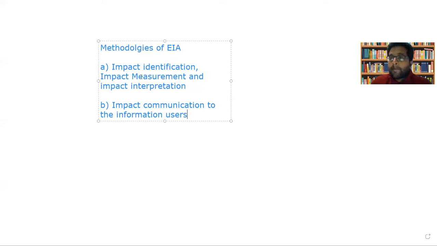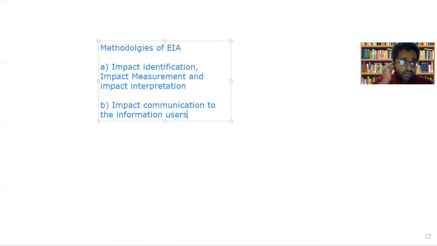Second one is impact measurement. We have to measure the different impacts. First step, you have identified the impact. Of the different identified impacts, you need to carry out the measurement so as to identify which is more severe. Then third, you have to interpret the impact, that is impact interpretation.